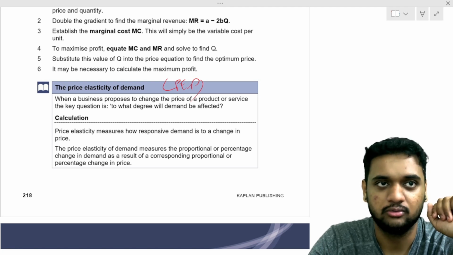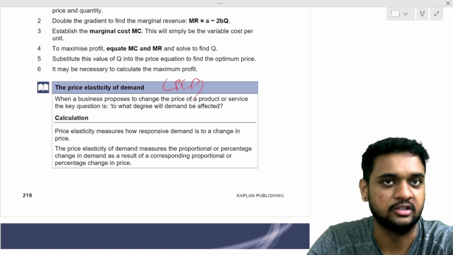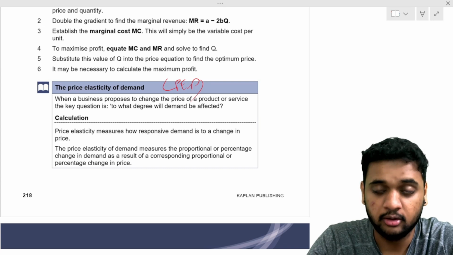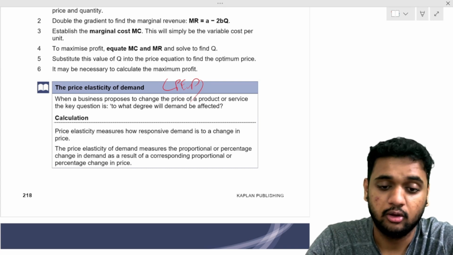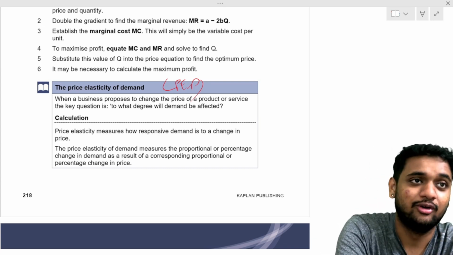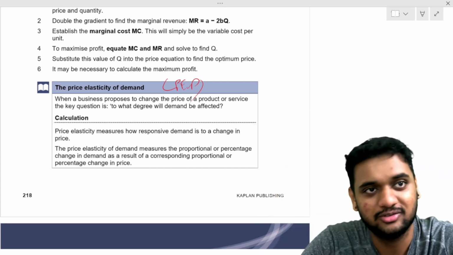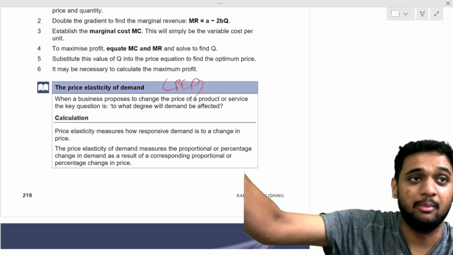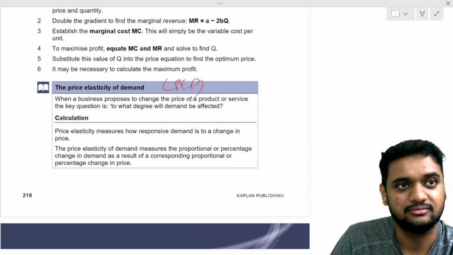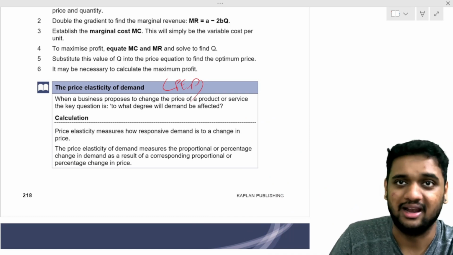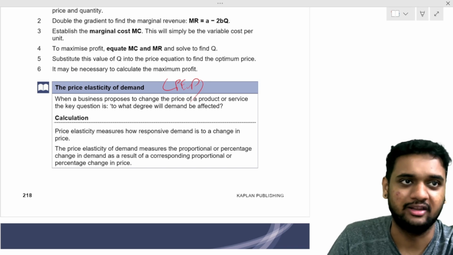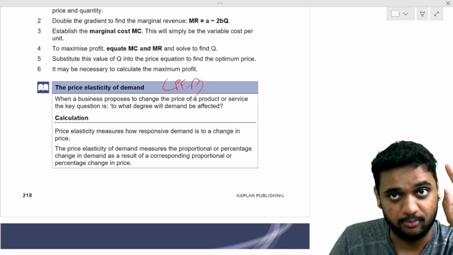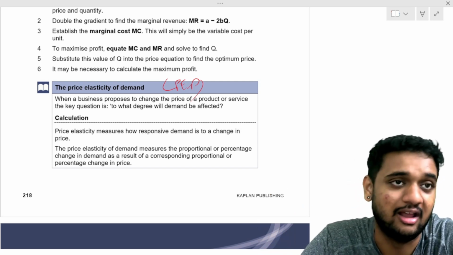So insulin, people have diabetes, they'll put some injection or whatever. Very tough process. But there, if you reduce the price of insulin, they'll buy in bulk and store it in the fridge. So price reduction is having an effect on the quantity demanded, means it will come under elastic demand. But the other way around, nothing will happen. If price increases, it will remain the same. Whereas salt is the only product where it will have no change.